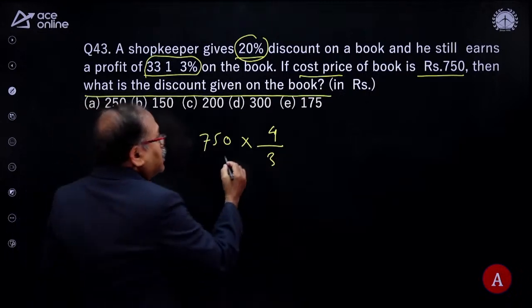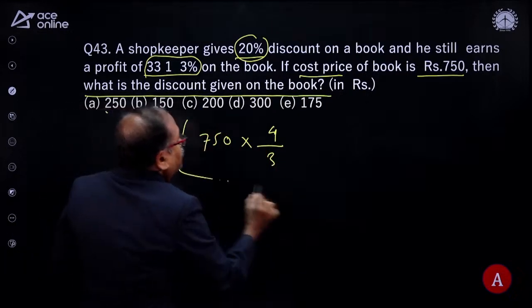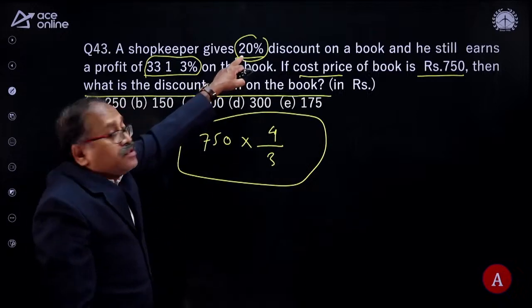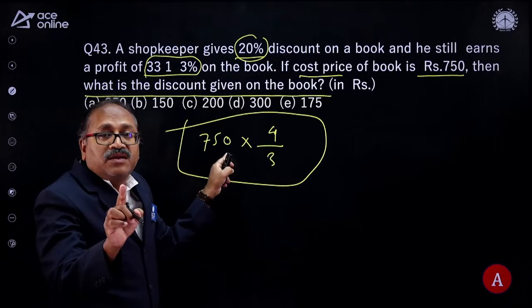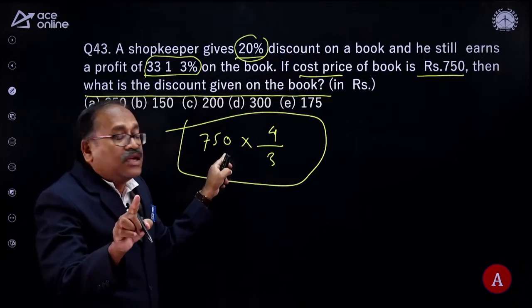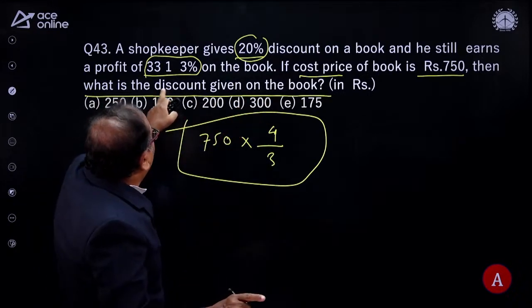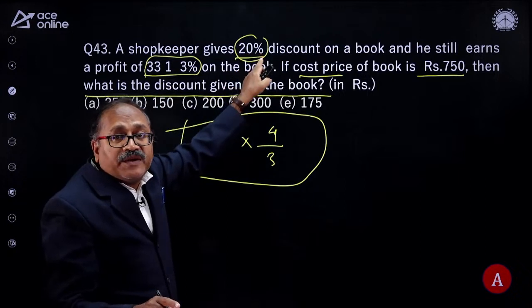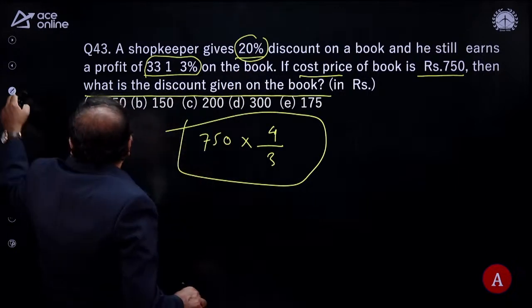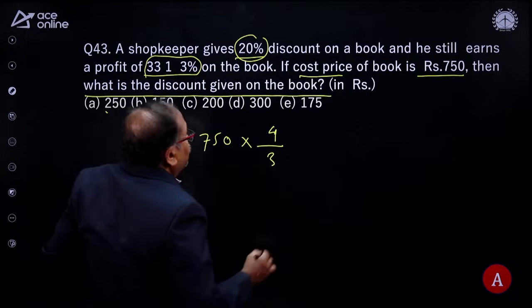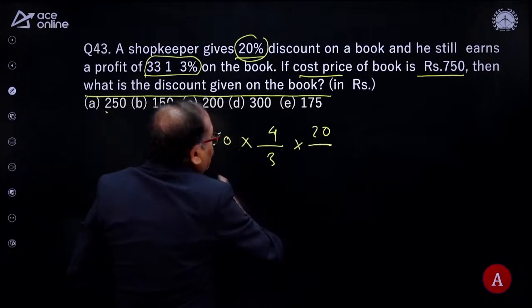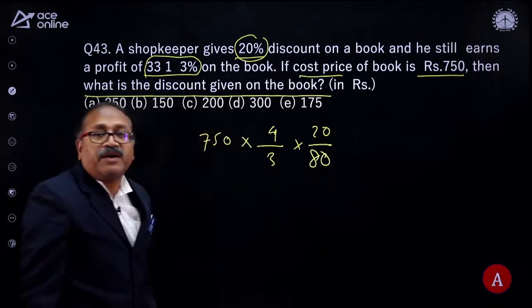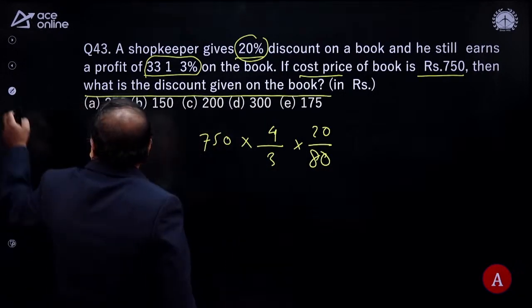So what is that selling price? In this selling price, what is the discount? The discount is 20% on the mark price. That means this selling price is 80%. From this 80%, I need to find out the discount. That means I need to find out 20% out of this 80%. So if you are understanding that part, I need 20% out of this selling price 80%. That's over, my friend. The rest part is a basic calculation.